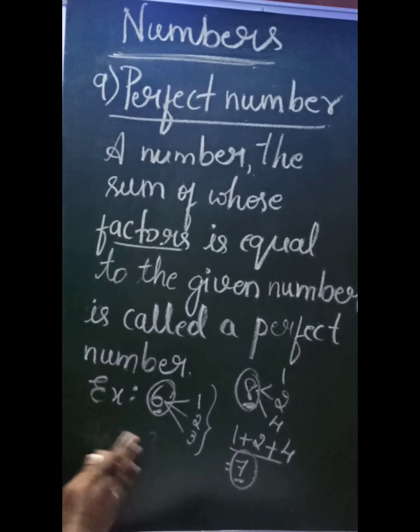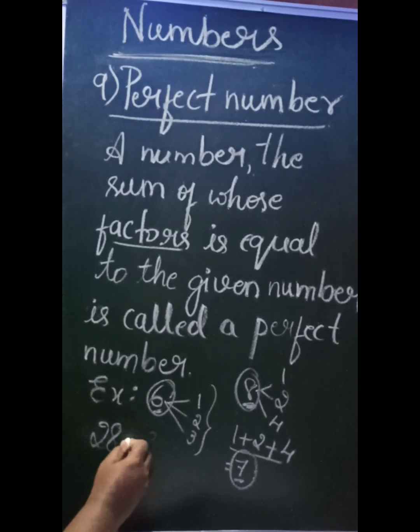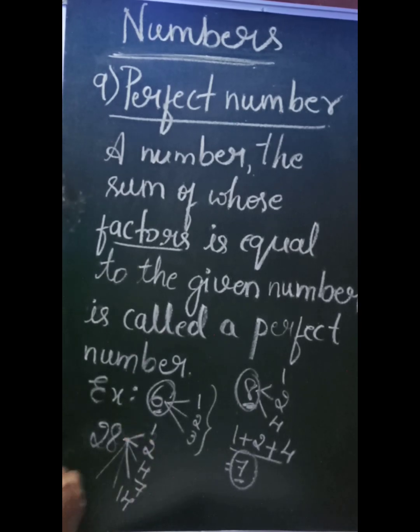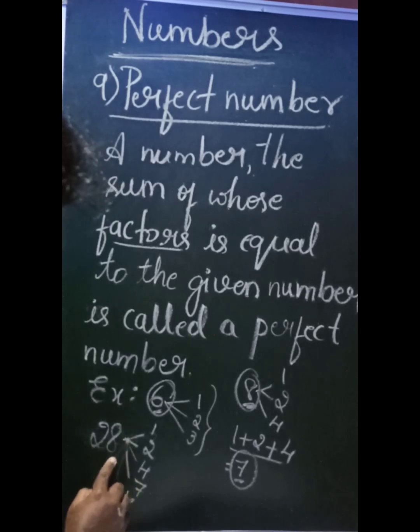So consider another example. I'll consider 28. Now try to find out the factors for this. 1 can divide 28, 2 can divide 28, 3 is not possible, 4 can divide 28, then 7 can divide 28, then 14 can divide 28, then 28, but we should not consider that.